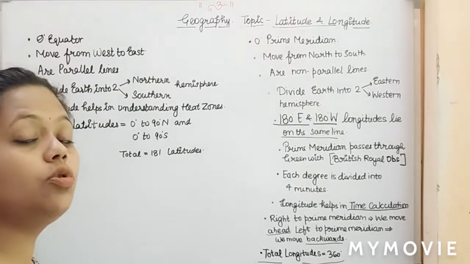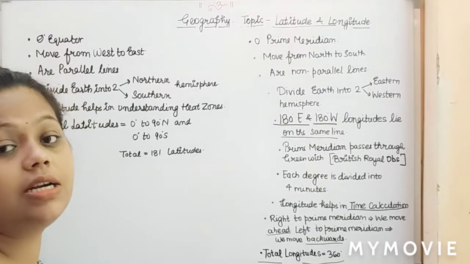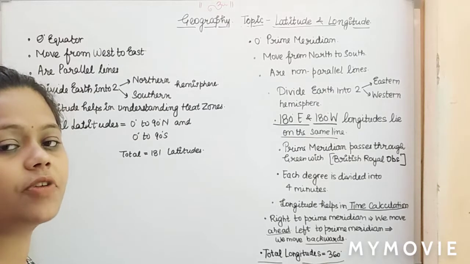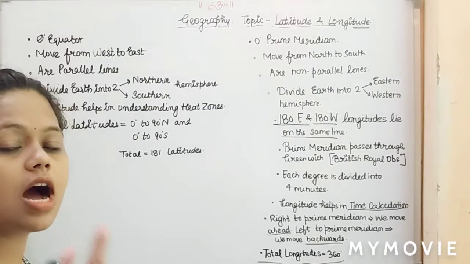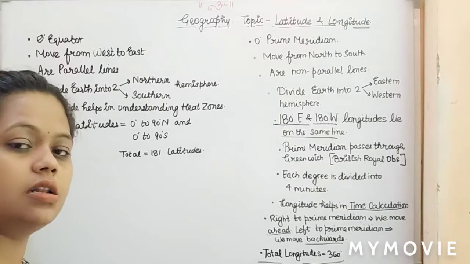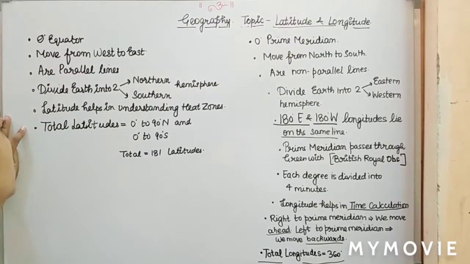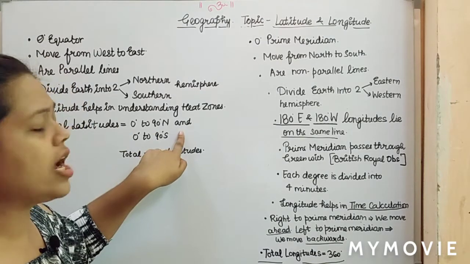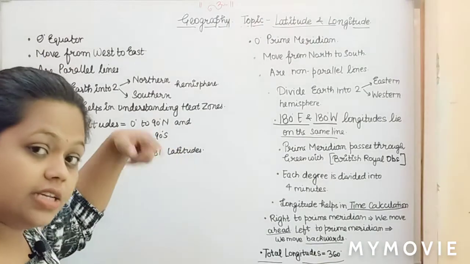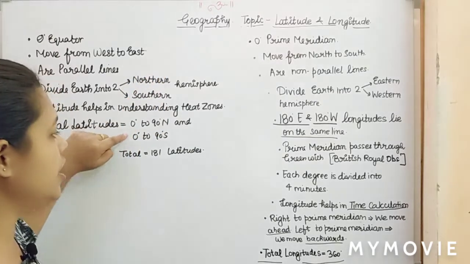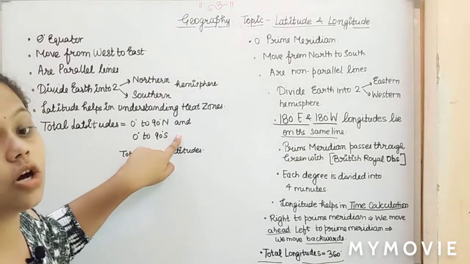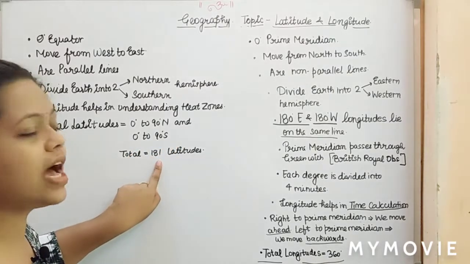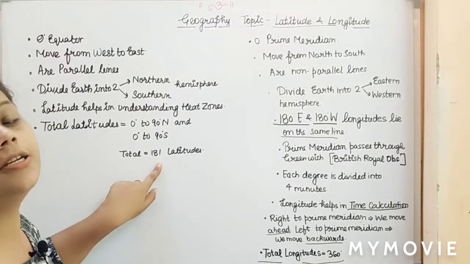So we learnt about your important parallels also, that were both the tropics, Tropic of Cancer, Capricorn, and your Arctic and Antarctic circle. These also we came to know. So total latitudes we have 0 degree to 90 degree north, that is your top portion, and 0 degree to 90 degree south, that is your bottom portion. Overall we have total 181 latitudes.